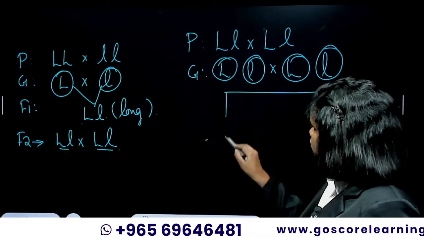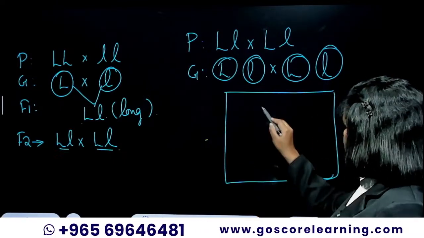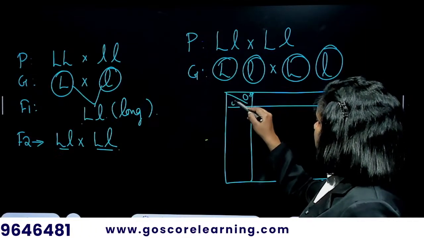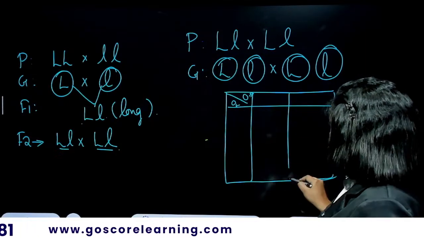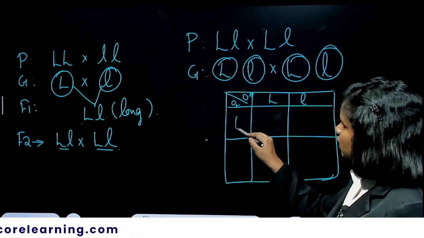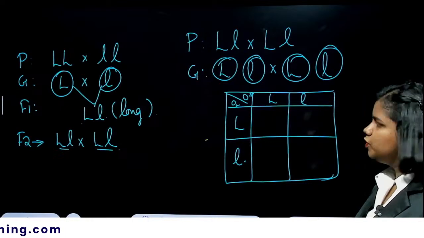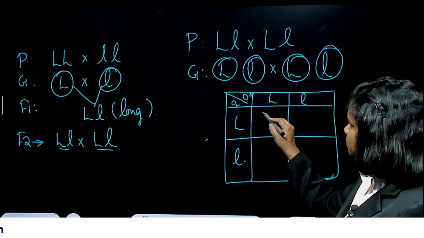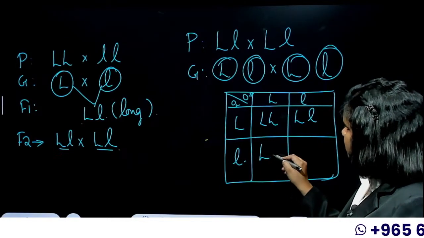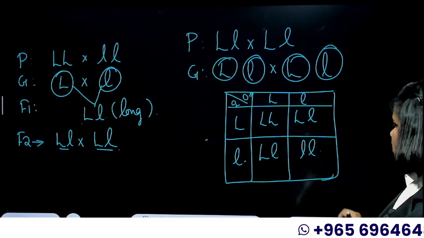And you can actually create a Punnett square out of it, where you can show the male and female, and then the 2 types of gametes. One would be capital L, one would be small l, capital L, small l. So the F2 generation would be like capital L, capital L, capital L, small l, capital L, small l, small l, small l.